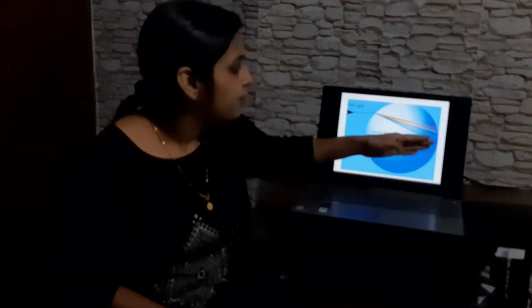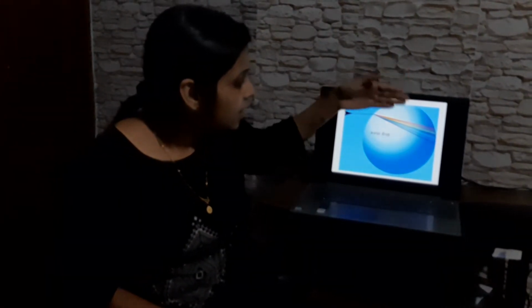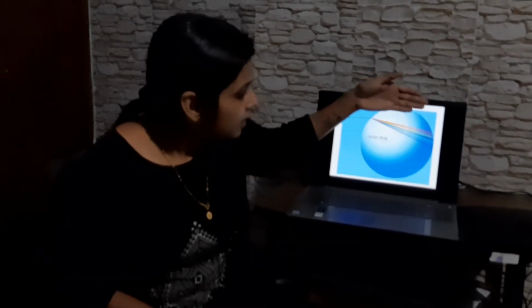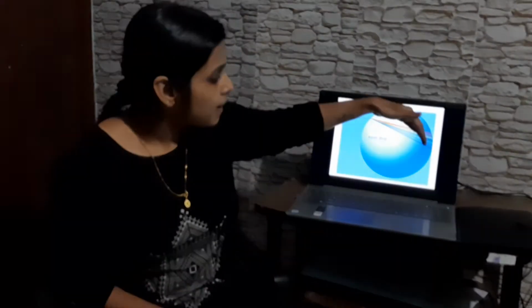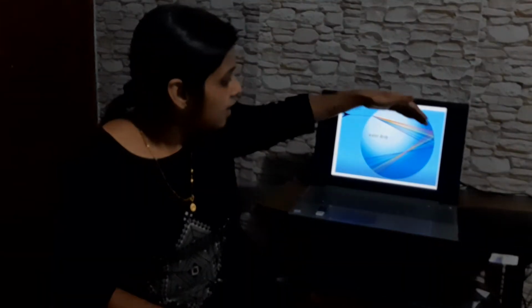And here, if the colors are incident at the second surface of separation at an angle higher than the critical angle, we have already learned, if a ray of light is incident at an angle higher than the critical angle, what can we observe? Okay, all the rays are totally internally reflected back, right? So here all the 7 colors are totally internally reflected back to the same medium instead of refracting. Okay, so these are reflected back. So this is total internal reflection.